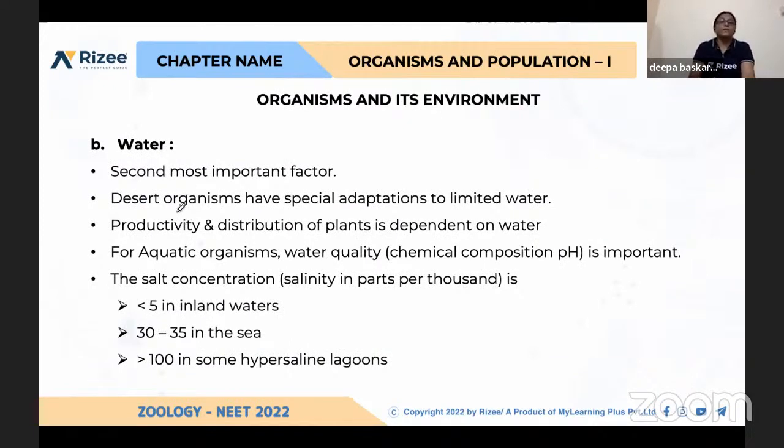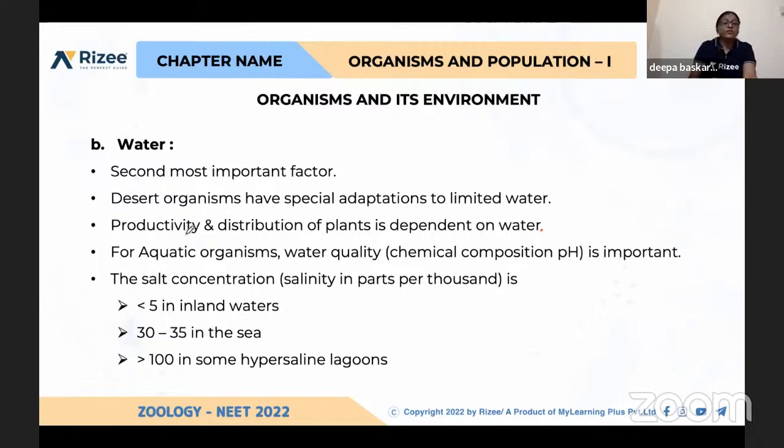Next factor is water. The second most important factor is water. Desert organisms have special adaptations to limited water. The productivity and distribution of plants depend majorly on water, because water is needed for photosynthesis, and plants give food for so many consumers.